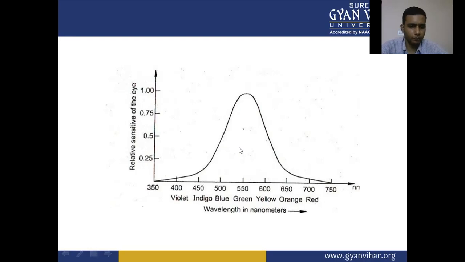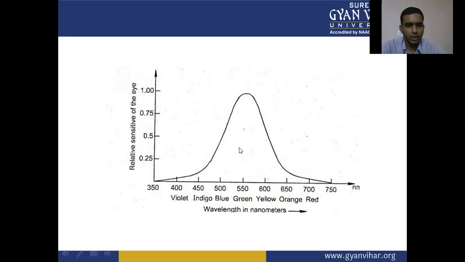Indigo has 450 nanometers. 500 is for blue, and green has 550 nanometers. Yellow has 600 nanometers. Orange has 650 nanometers. Red has 700 nanometers. So red has the highest wavelength compared to violet.